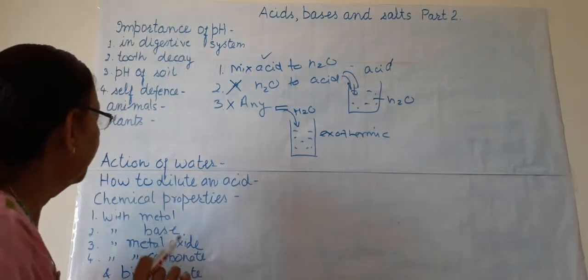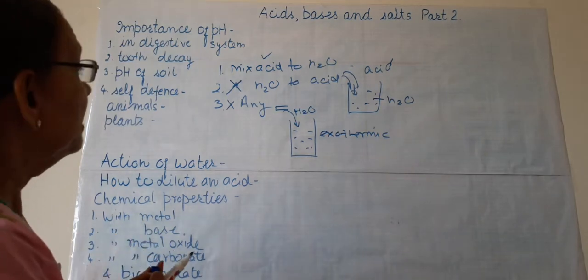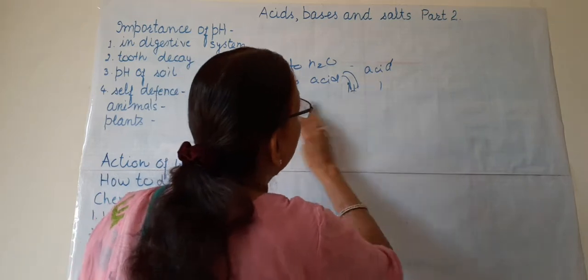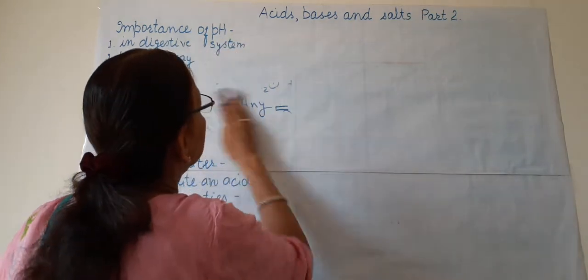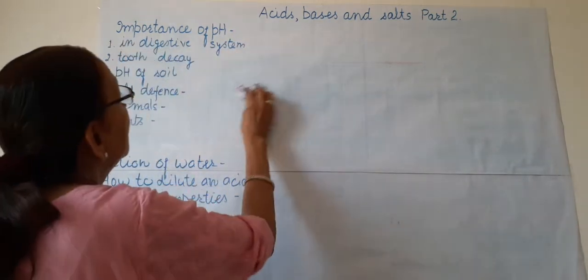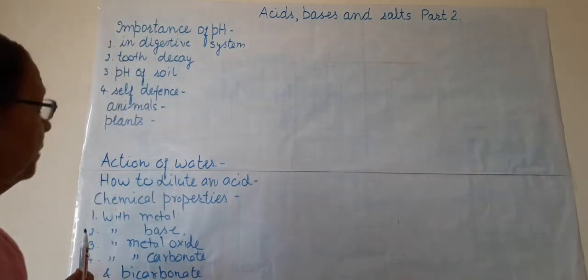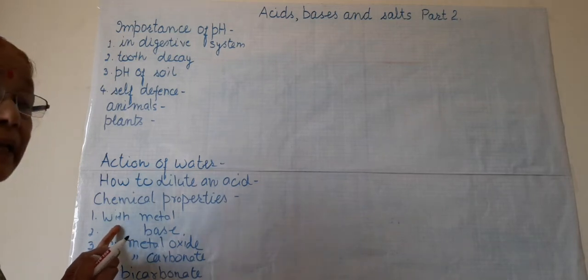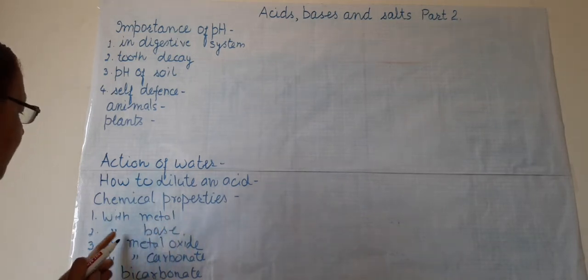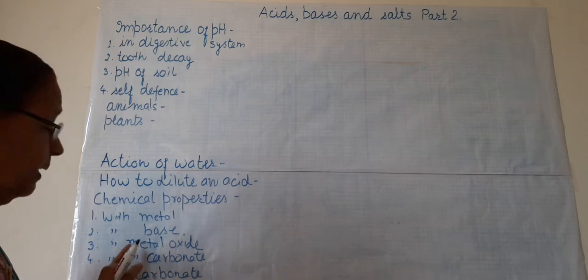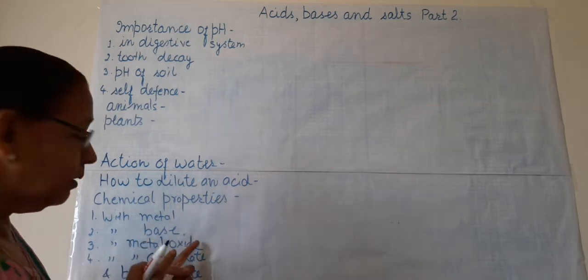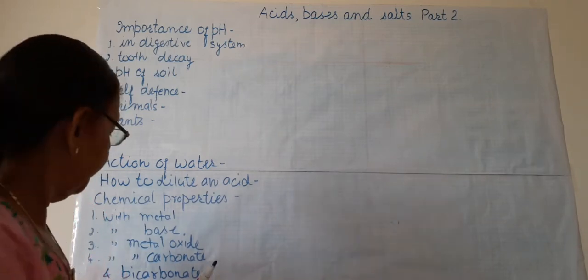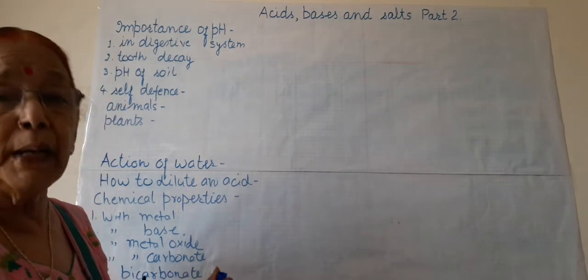This is very important. Now the next is about the chemical properties of acids. We will study these chemical properties under four heads: reaction of acid with metal, reaction of acid with base, reaction of acid with metal oxide, and reaction of acid with carbonate and bicarbonate of metals.